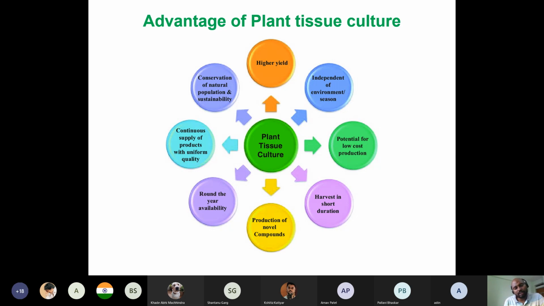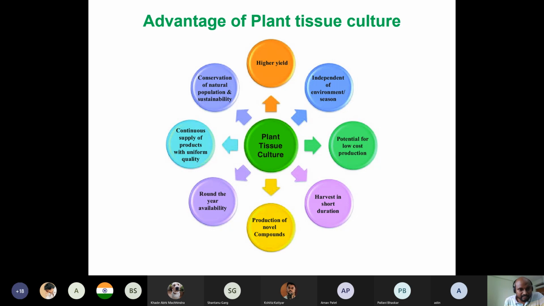Now if you have to work on some plant, this plant tissue culture facility enables you to grow any plant throughout the year inside this glass jar. So you don't have to rely on the environment or on the geographical location of the plant. You can grow and maintain the plants for up to several years. So these are basically the advantages of plant tissue culture.